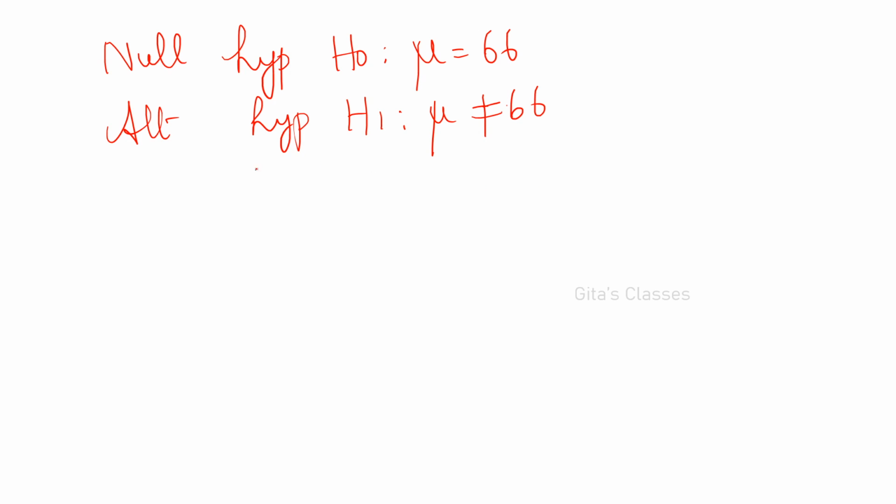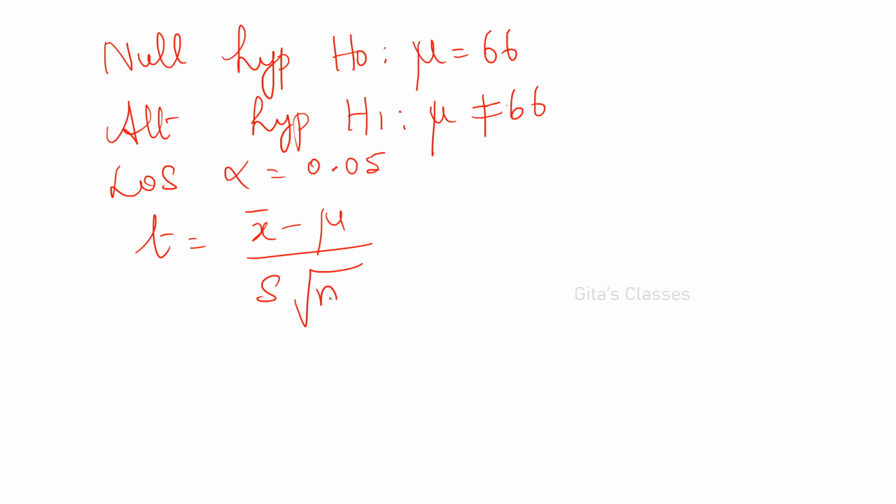Let the level of significance alpha be 0.05, right? So t is equal to x bar minus mu divided by S by root of n.